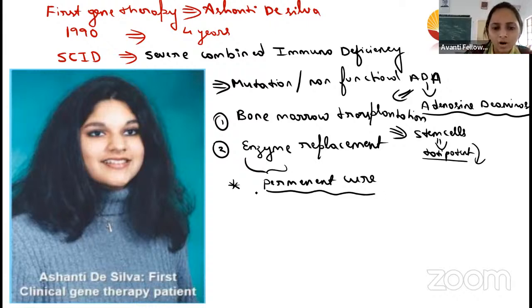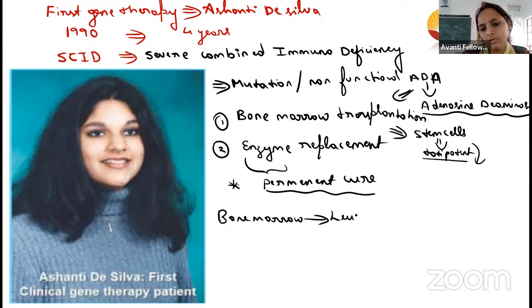In the gene therapy, they took the bone marrow, and from the bone marrow they took leukocytes, the white blood cells.